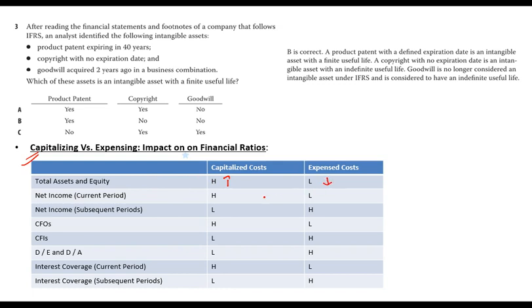Expense costs lower, net income in the current period higher. If you expense it, net income is lower. Net income in subsequent periods lower if you capitalize. If you expense it, in subsequent periods it will be higher. Cash flow from operations is dependent on your operating income. So if net income is higher, it will be higher.